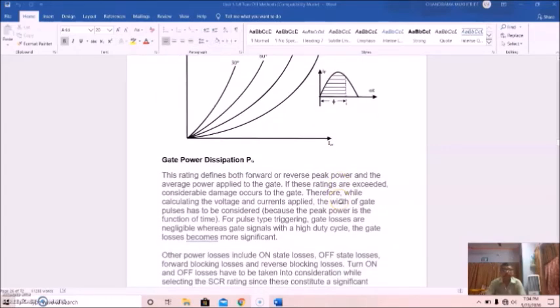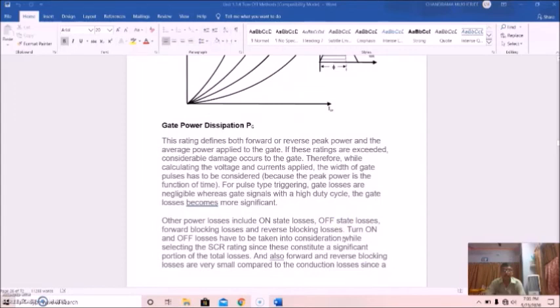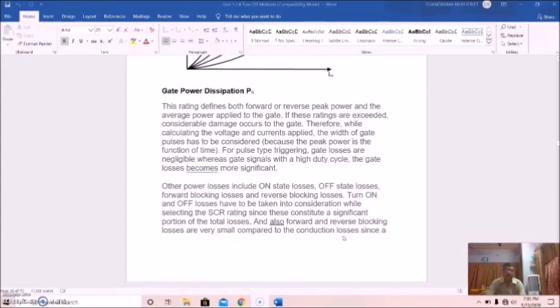Now, gate power dissipation. This rating defines both forward and reverse peak power and the average power applied to the gate. If these ratings are exceeded, considerable damage occurs to the gate. Therefore, while calculating the voltage and current applied, the width of the gate pulse is to be considered, because the peak power is a function of time. For pulse type triggering, gate losses are negligible, whereas for gate signals with a high duty cycle, the gate losses become more significant. Other power losses include turn-on losses, turn-off losses, forward blocking losses, and reverse blocking losses.